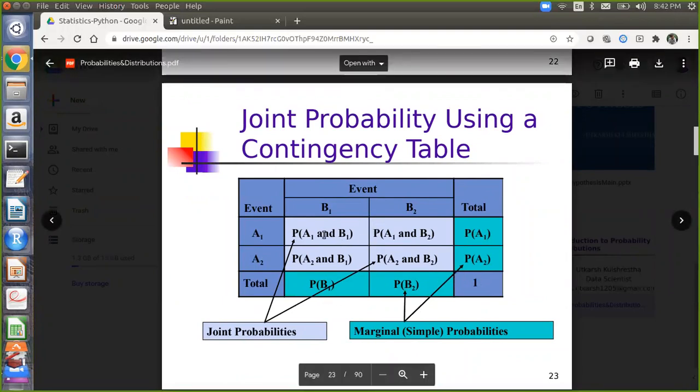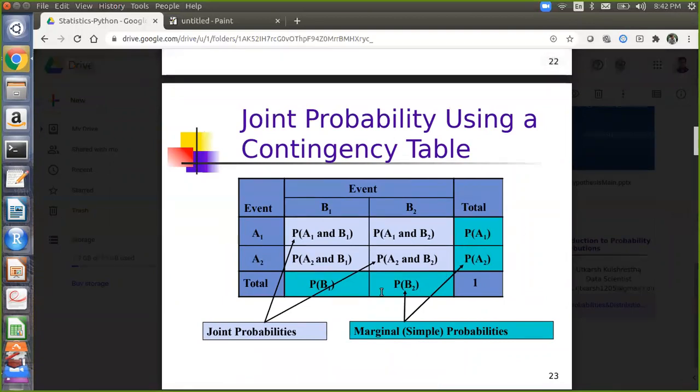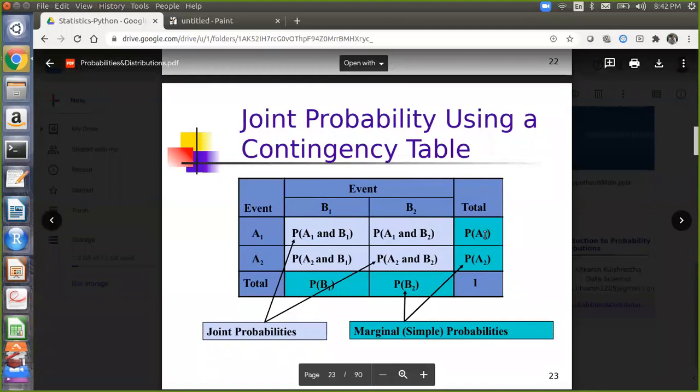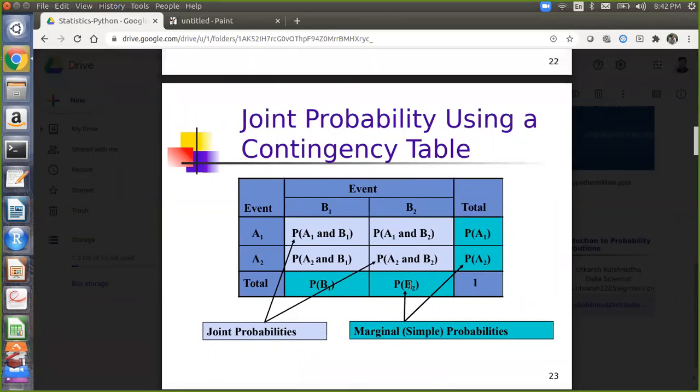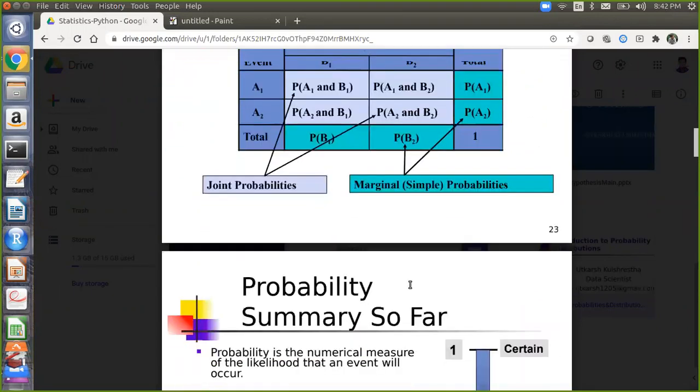These are called joint probabilities, and these are called marginal probabilities. Marginal probability is basically probability of event A1, A2, and of B1 and B2 separately. So that is a representation of your contingency table in terms of designations.